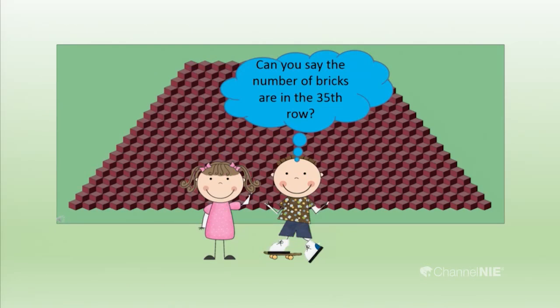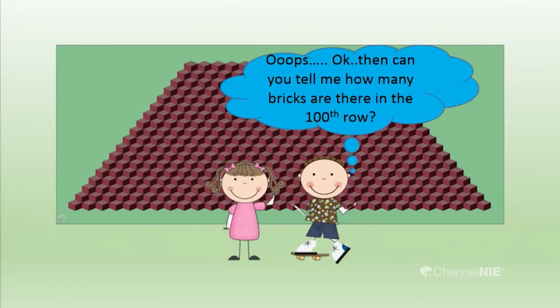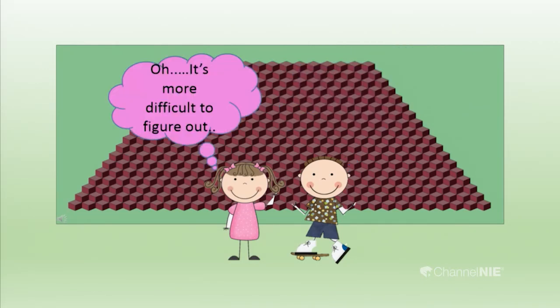Can you say the number of bricks in the 35th row? I can write the number of bricks in the bottom row and the next row and the next as a pattern. Then I can find the 35th term. Okay then, can you tell me how many bricks are there in the 100th row? Oh, it's more difficult to figure out.